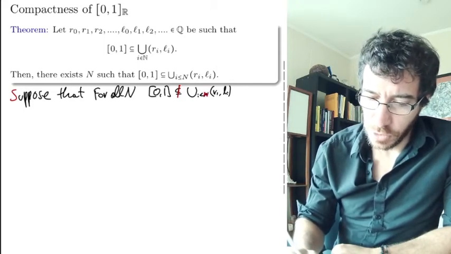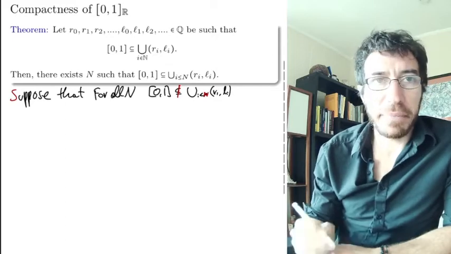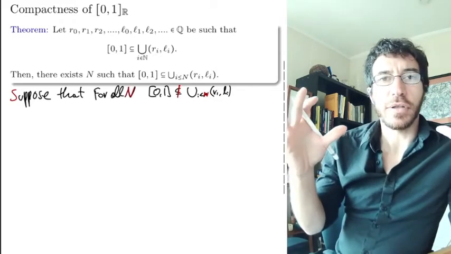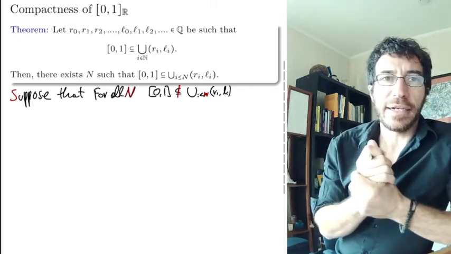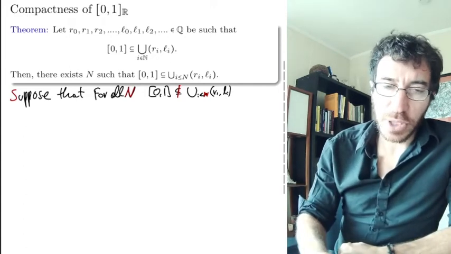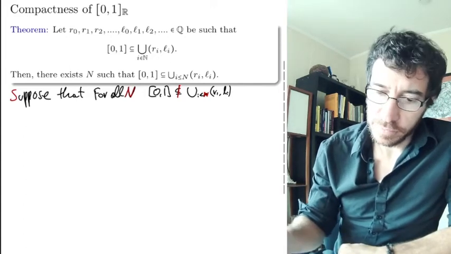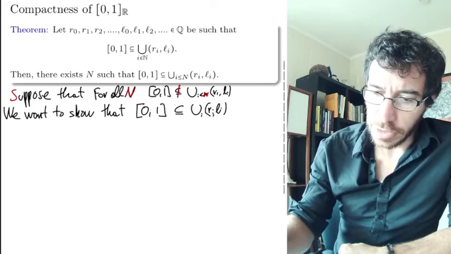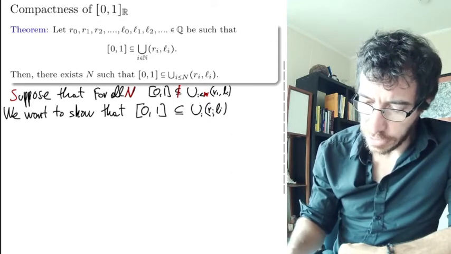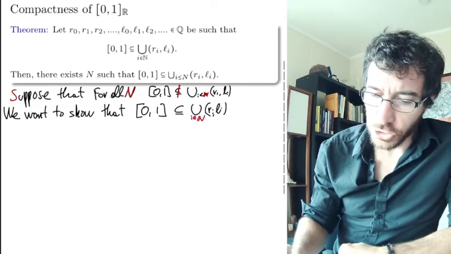So that means whenever you take finitely many, you do not cover the whole thing. And what we want to show is that when you take them all, you still don't cover the whole thing. That all of them together, for all the i's in the natural numbers, you also do not cover.